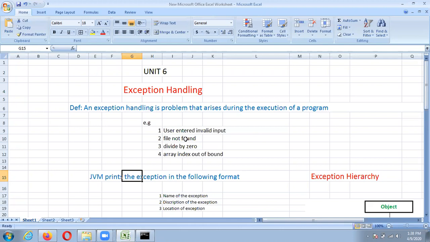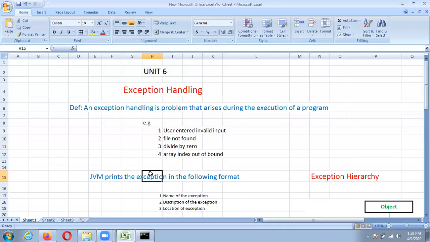It means you want to read a file, you are passing the name of the file, but that file does not exist, that is file not found. Then divide by 0, and array index out of bound. These are some exceptions that can occur while executing the program. Exception handling is a task to maintain the normal flow of the program. Exception handling does not mean repairing an exception. It is rather defining an alternative way to continue the rest of the program normally.